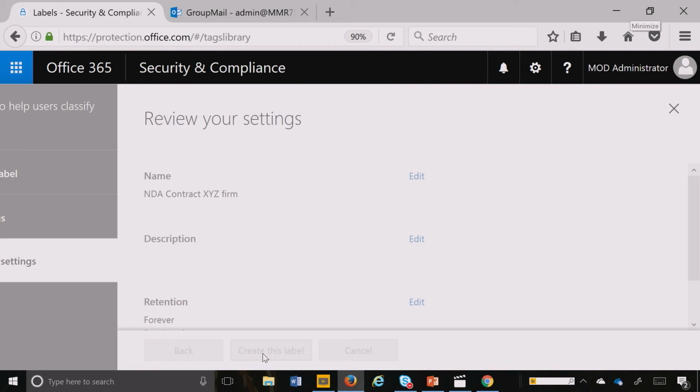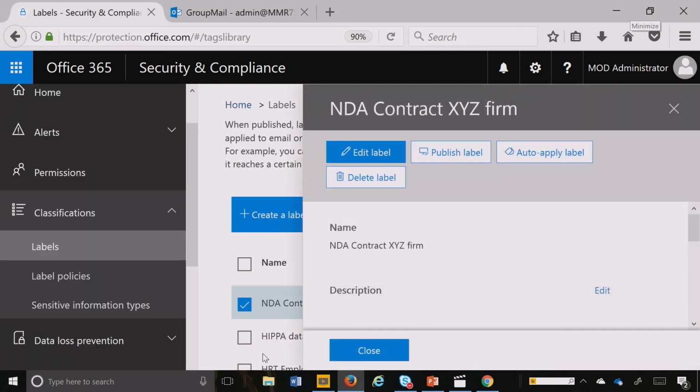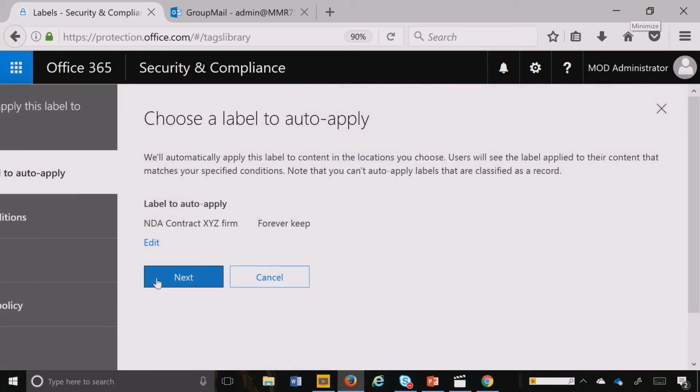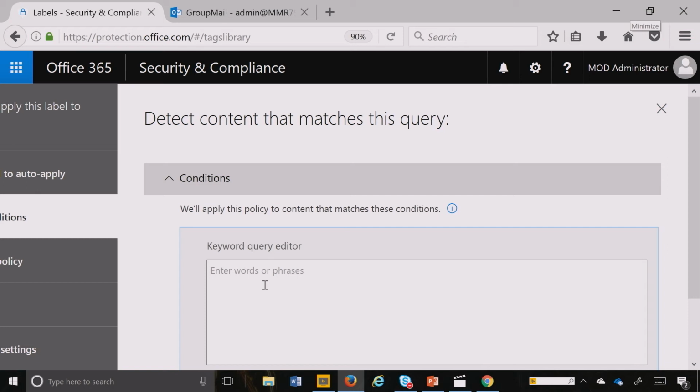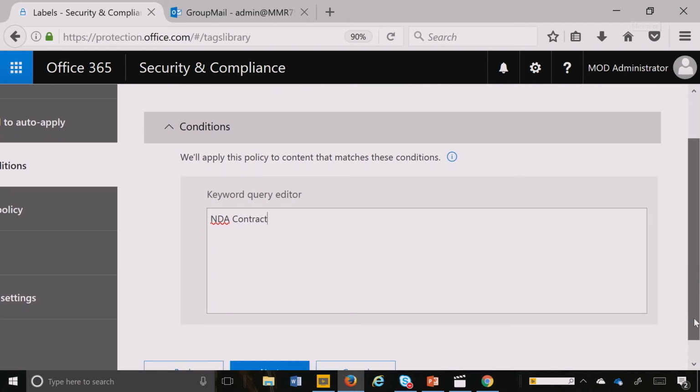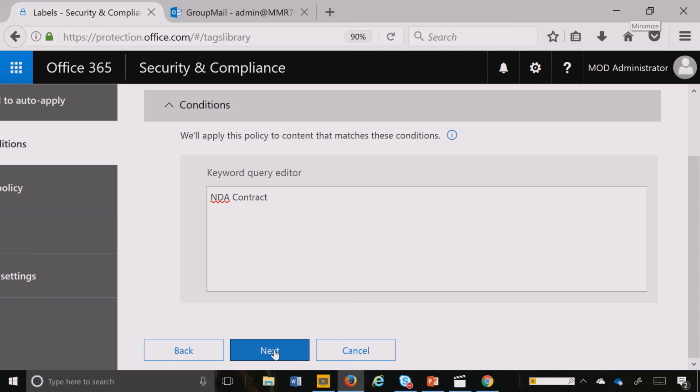And after I create that label, the thing I did before was publish, but here's the cool thing. I can now auto apply this label. And that's the magic of auto classification. And then I hit next. I'm going to basically say, I want to be able to run this NDA contract. And here's where I get to hit next and create that.